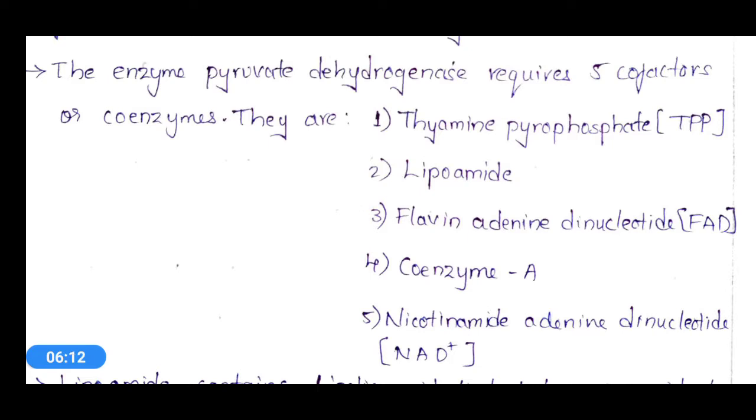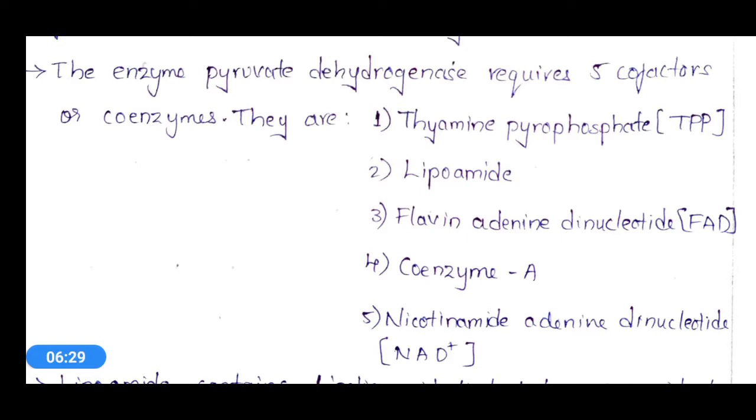Lipoamide is also an essential cofactor for the activity of the multi-enzyme complex pyruvate dehydrogenase. The third essential coenzyme is flavin adenine dinucleotide, FAD.